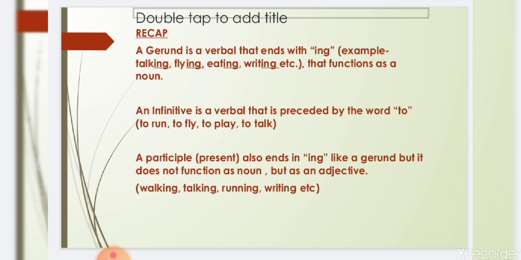This is very important because gerund is also ending with ing and present participle is also ending with ing. So what is the difference? Gerund functions as a noun and present participle, it functions as an adjective.